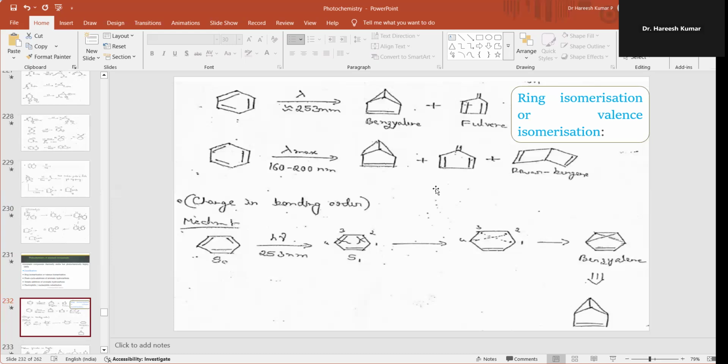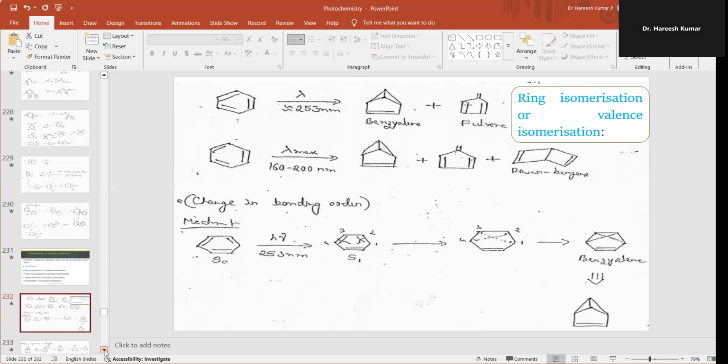If we are looking at all these compounds, fulvene and benzvalene are obtained from benzene. How is benzvalene obtained? It is obtained on irradiation of benzene. Let's look into the mechanism. This is the singlet of benzene on irradiation, more particularly at 253 nanometers. Two pi bonds undergo homolytic cleavage, forming four radicals. Then there is bond formation between the first and third carbon atoms, and the fourth and second carbon. This is the structure of benzvalene.